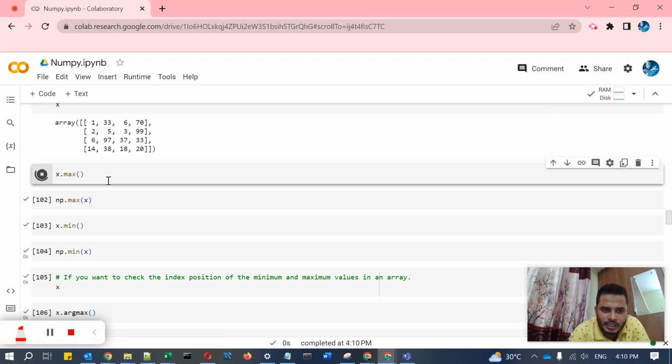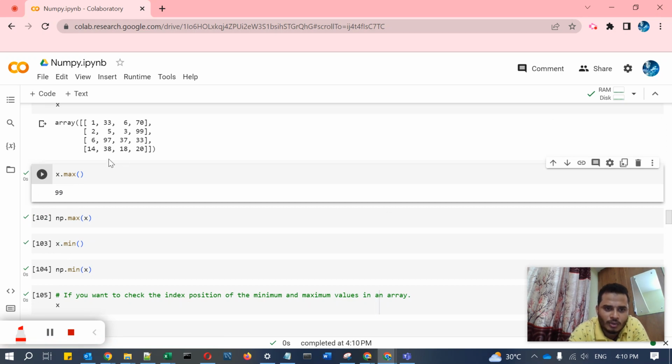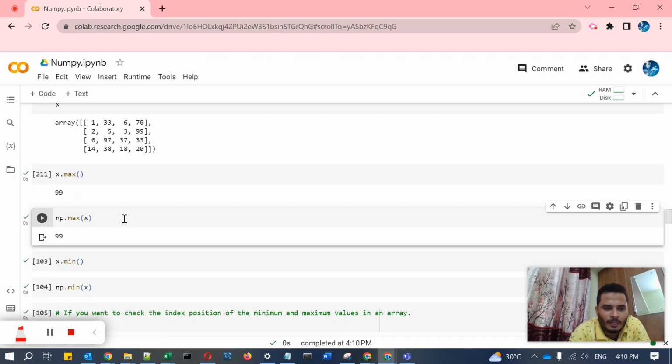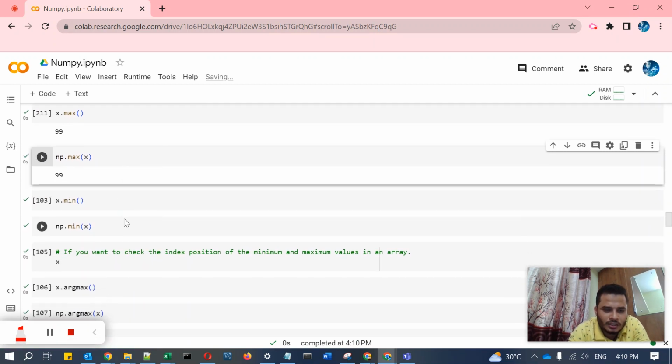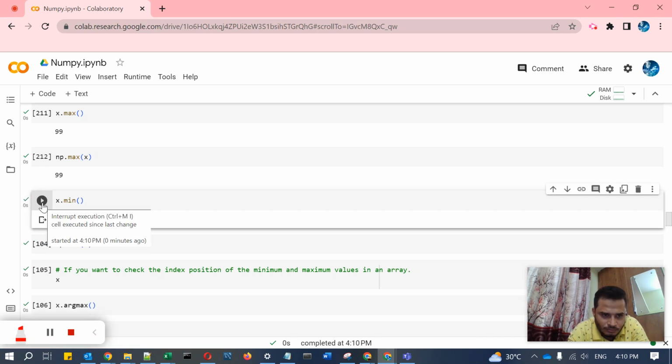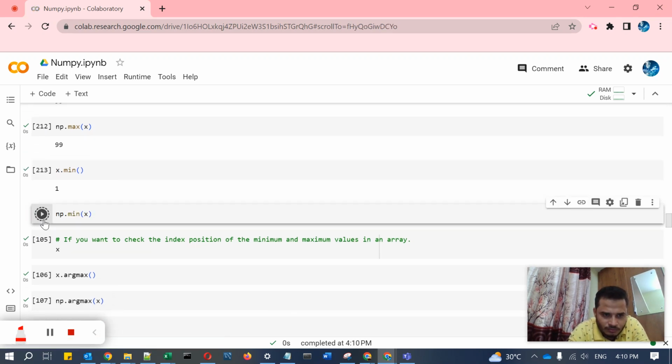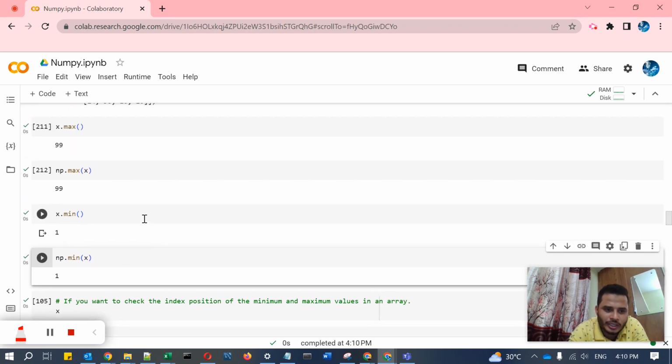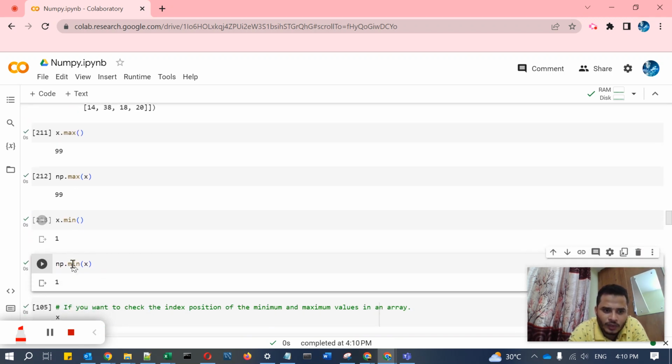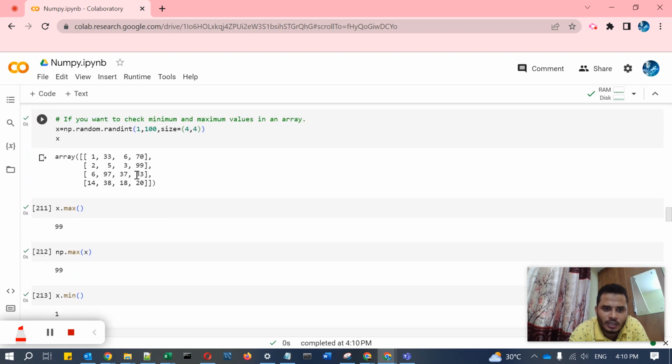If you run x.max, it will show the maximum value in the array. The second way is np.max, you can pass it. Then the minimum values you can check like this: x.min and np.min. Pretty cool, right? So this is the maximum value and this is the minimum value.